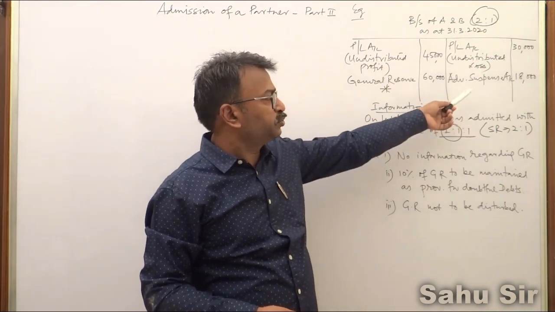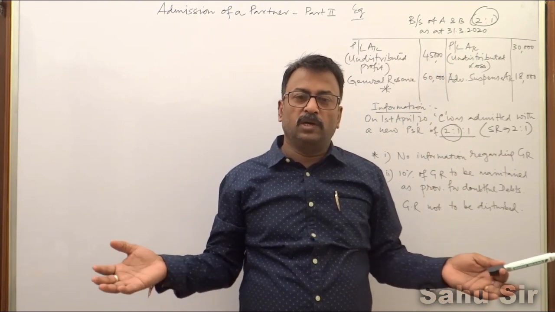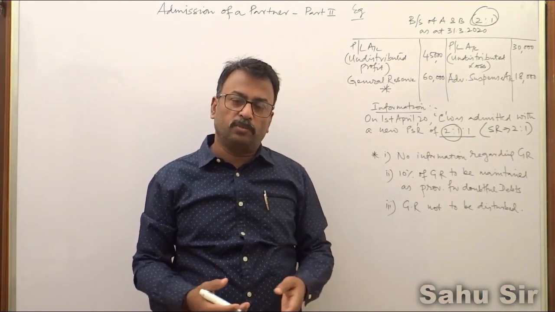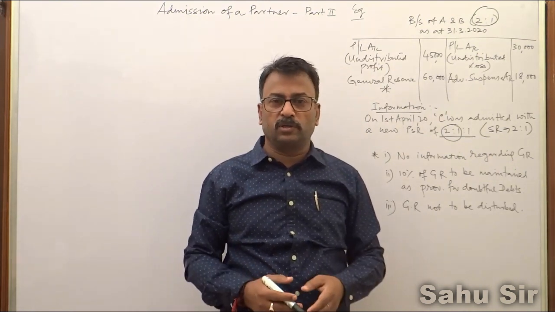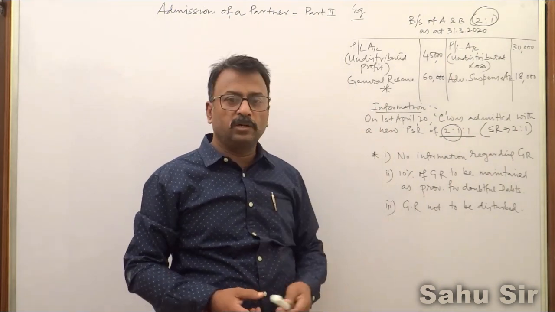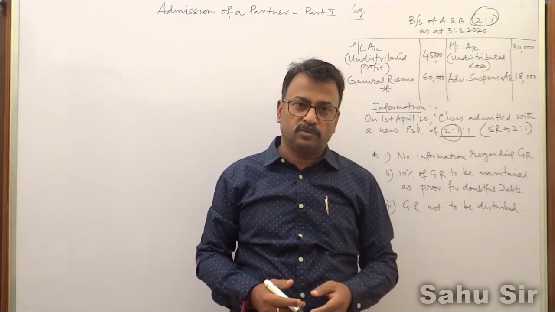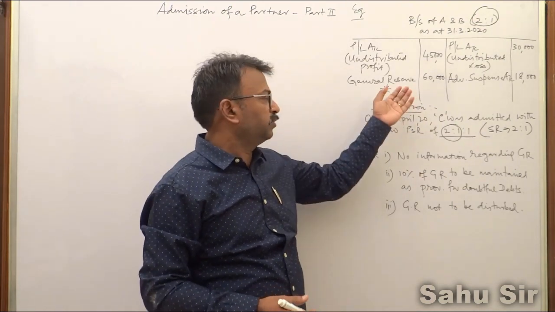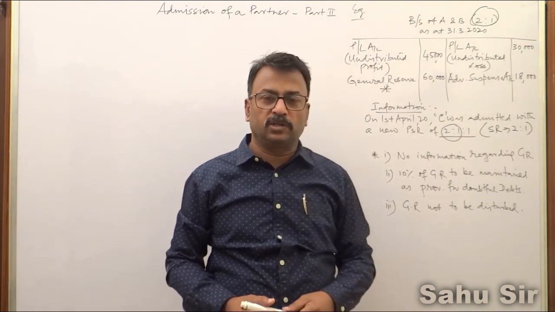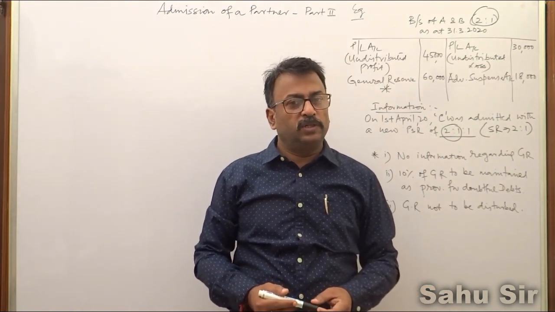For advertisement suspense, undistributed loss and undistributed profit, there are no conditions. In all the problems, whatever the situation, the treatment will be the same. But for general reserve, there will be some other kind of treatment. For general reserve, I have put a mark, and under this mark I have given some additional information, and according to that the treatment will change.